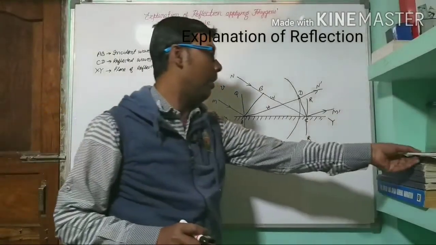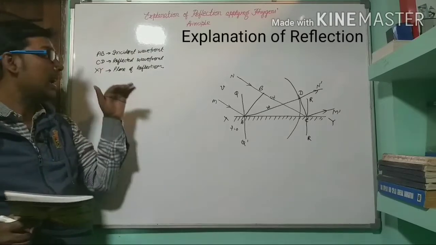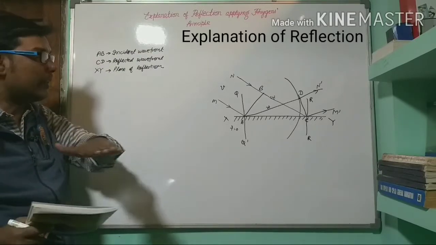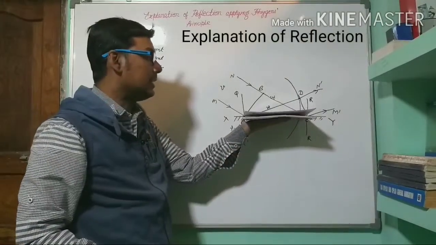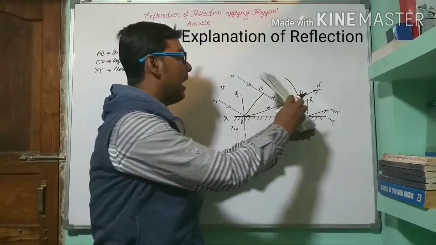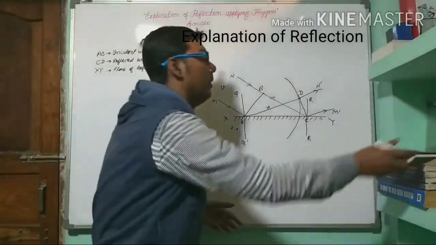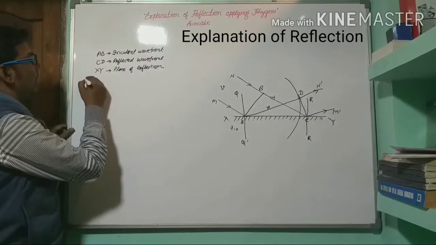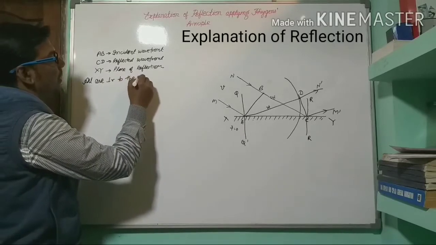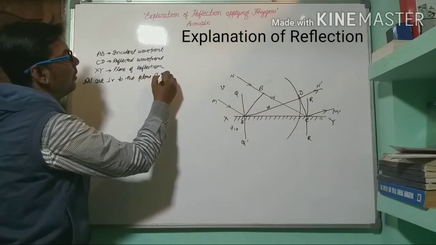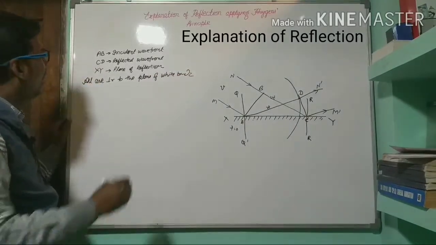So observe all these three: incident wavefront, reflected wavefront, and the plane of reflection, all are perpendicular to the plane of this whiteboard. The mirror is like this, the wavefront is coming like this, and the reflected wavefront is like this. So all are perpendicular to the plane of the whiteboard.